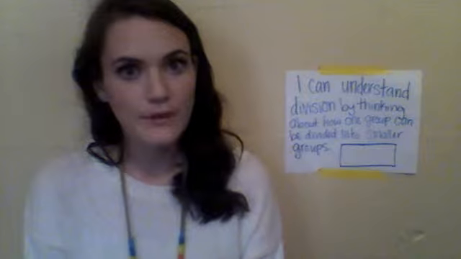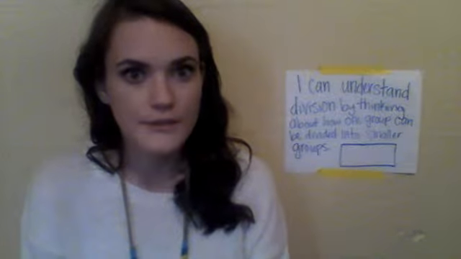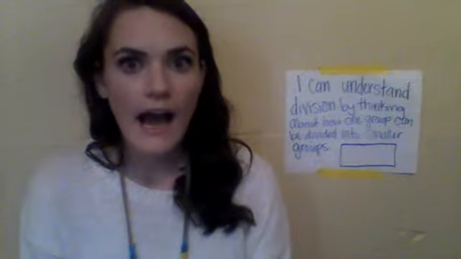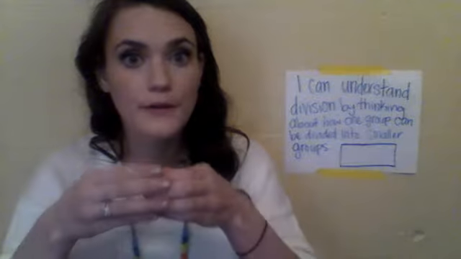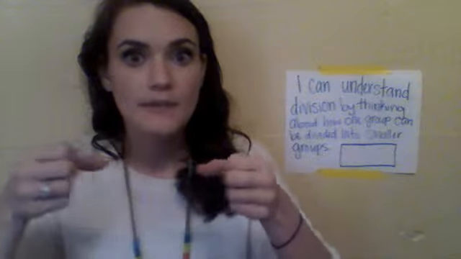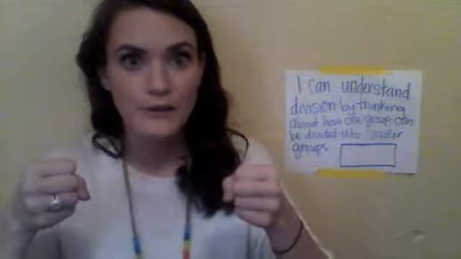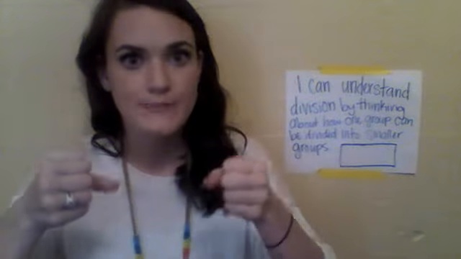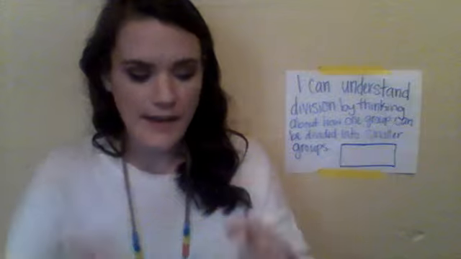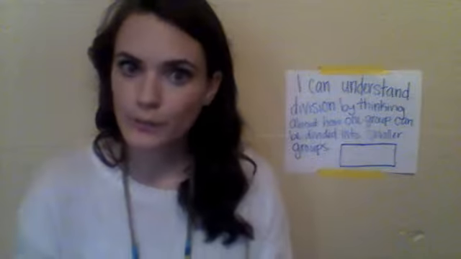Now I'm going to read it one more time, and I'm going to read it a little bit slower so you follow along. I can understand division by thinking about how one group can be divided up into smaller groups. Do that with me. How one group can be divided up into smaller groups. Now, let's go through and find our key words.